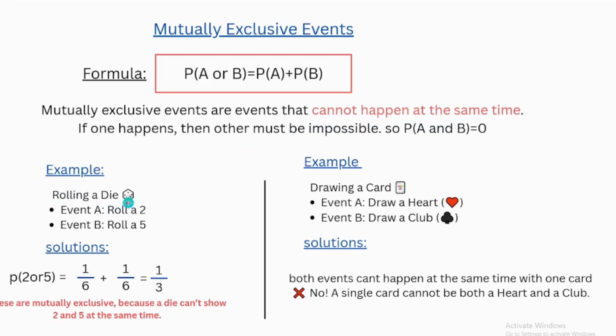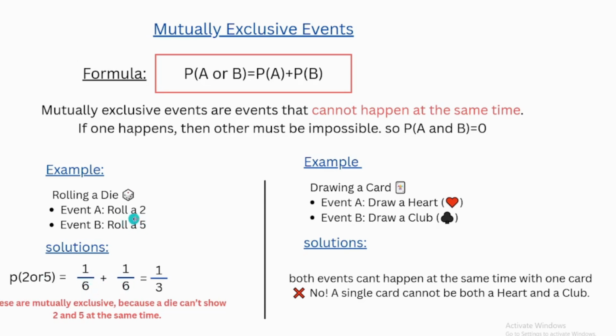Rolling a die and getting 2 and 5 at the same time. If you roll a die, we will get one number. It's impossible to get two numbers. So the probability of getting 2 or 5 equals 1/6 plus 1/6.